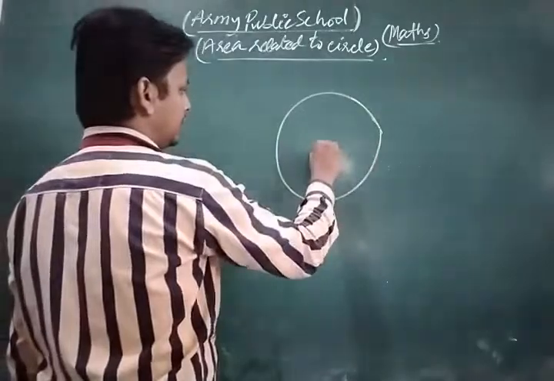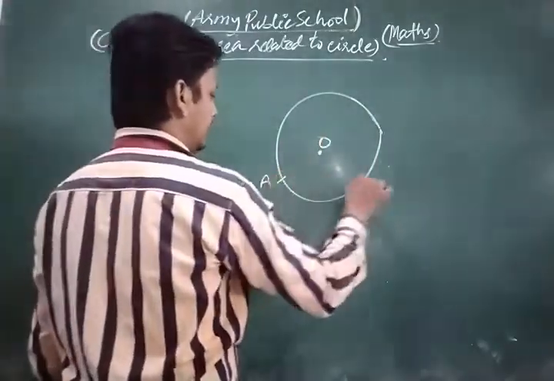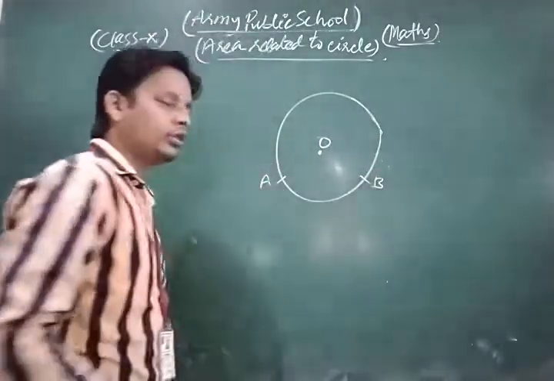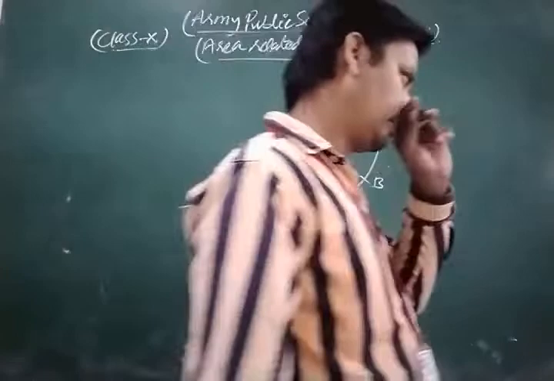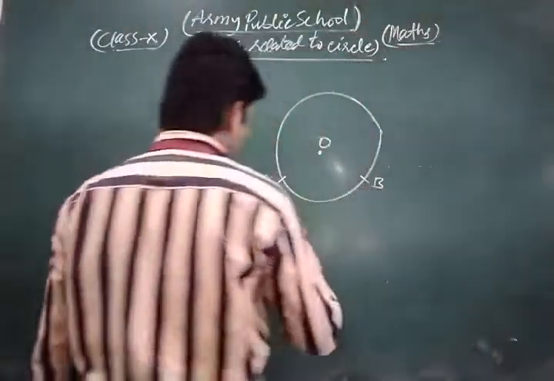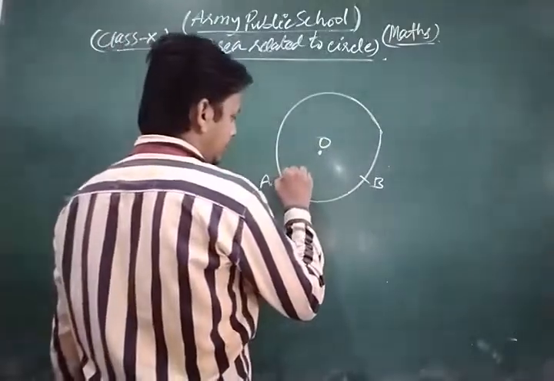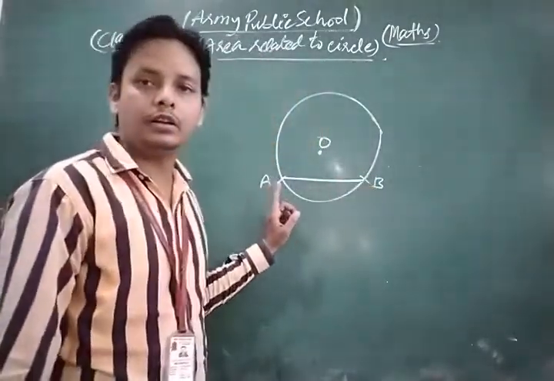Suppose that this is a circle with center O, and let A and B be any two points on the circle. Dear friends, when we join these two points with a line segment, this is called a chord.